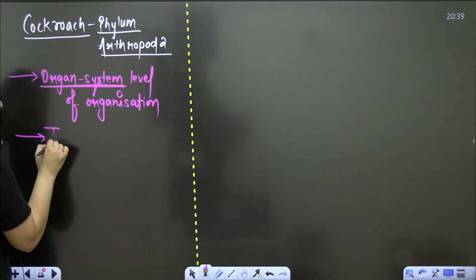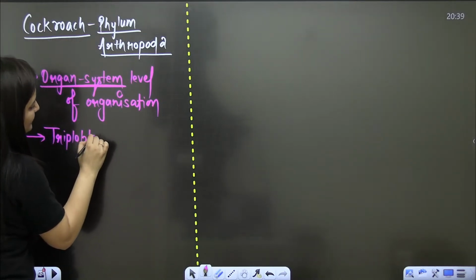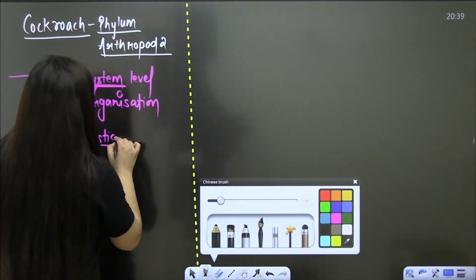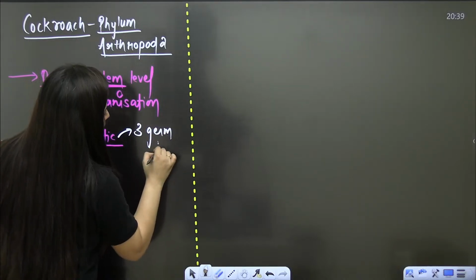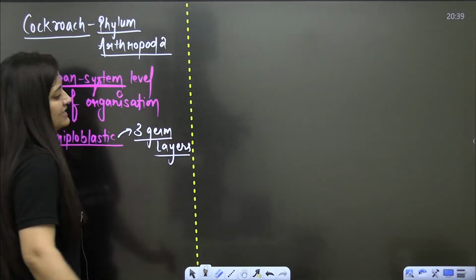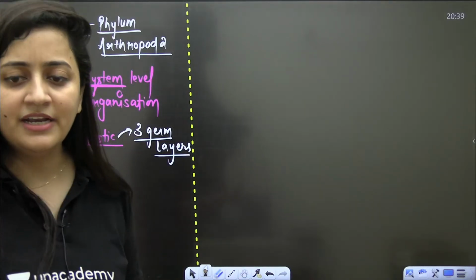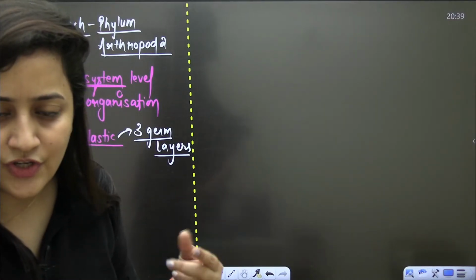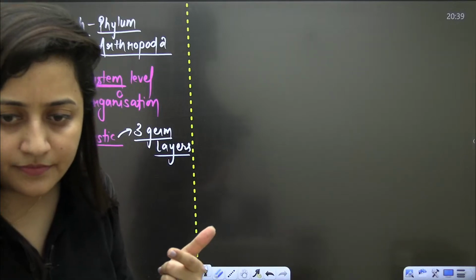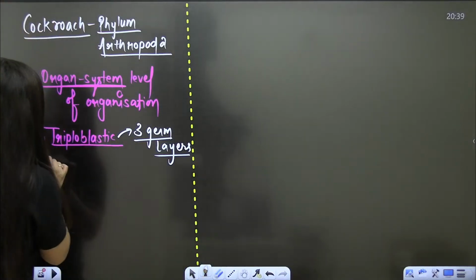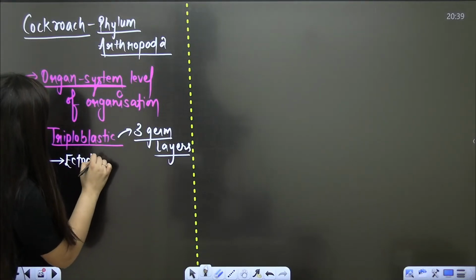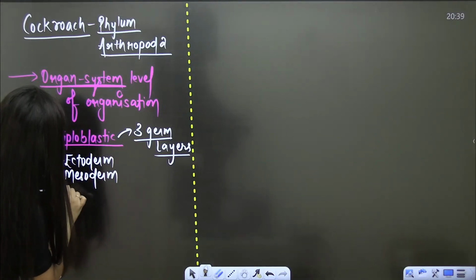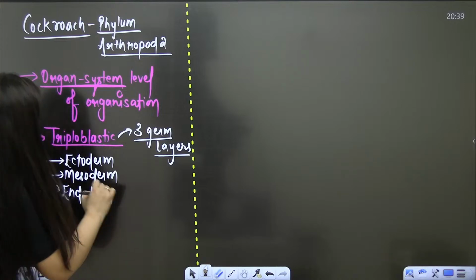So it is diploblastic or triploblastic? It is triploblastic. What is the meaning of being triploblastic? It has 3 germ layers. Can you name those germ layers in the chat section, guys? Be quick. Those 3 germ layers are: outermost is ectoderm, middle one is mesoderm, and innermost is endoderm. This is the best way to revise it.